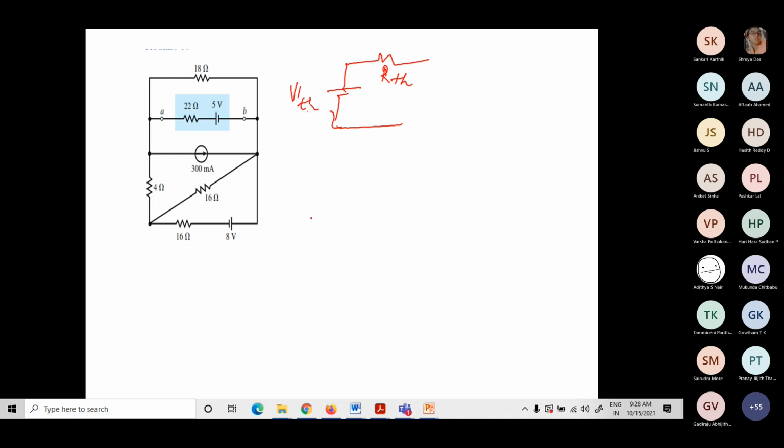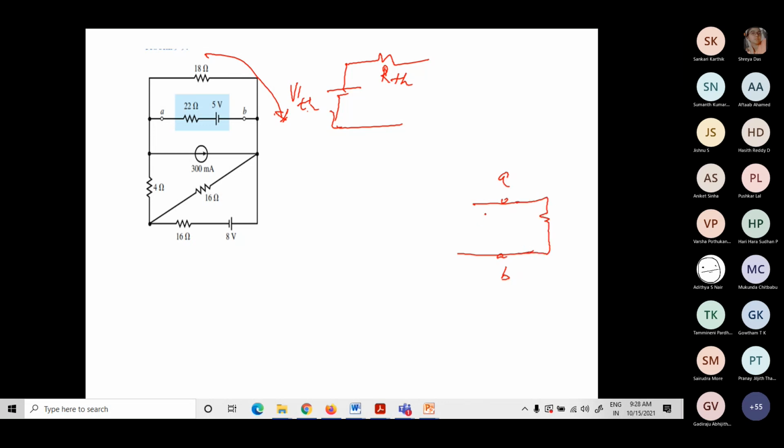Just try by yourself. Just redraw the network, because we used to have VAB like this only, no? No problem. You just rotate the network 90 degrees, redraw that and try to solve.